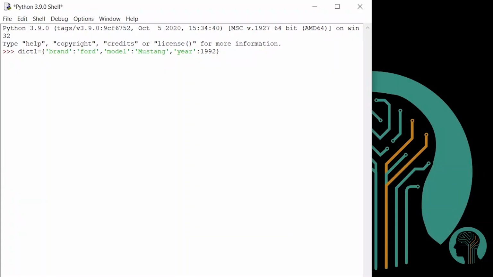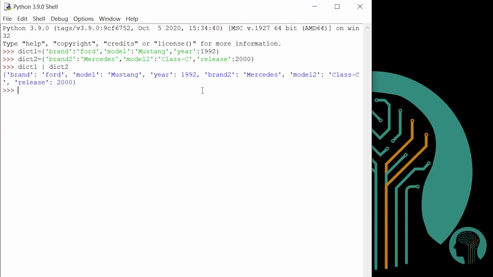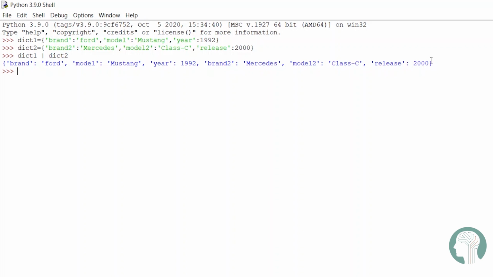Now I will show you the actual merging of dictionaries using the operators. Here we will take dictionary 1 same as it is, then we will take dictionary 2 and change the keys. That's brand will become brand2, model will become model2, and here I have taken released. Okay, now using the merge operator, the pipe operator, dict1 pipe dict2.